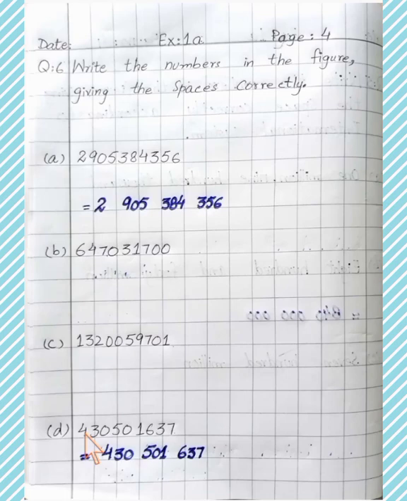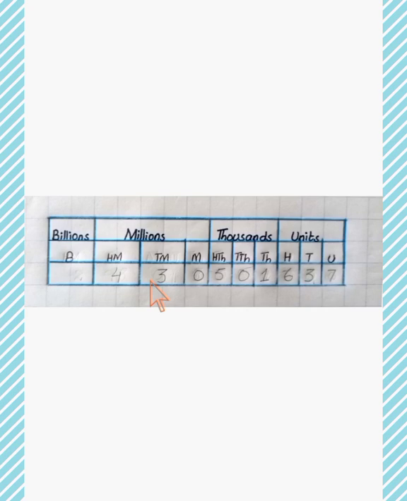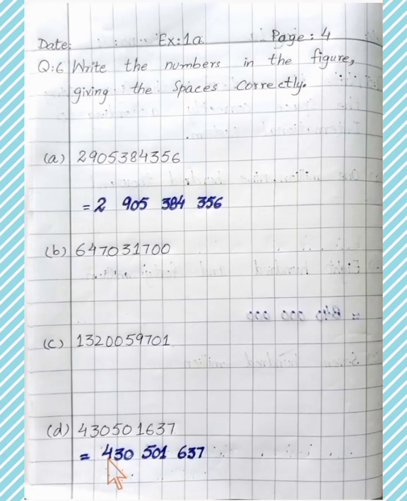पार्ट डी, 430501637. So student, put this value in the place value chart. First 3 numbers put in the millions period, then 3 numbers put in the thousands period, then 3 numbers put in the units period. So we read it 430,501,637. So students, read with me.